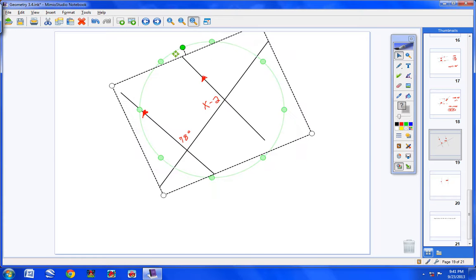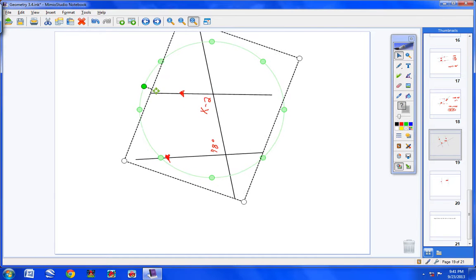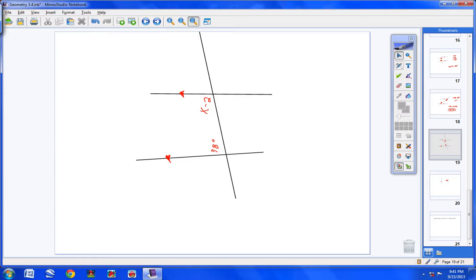Now, again, if this helps you, fine. If not, don't worry about it. I think it's the best way to do it. There we go. And so we have two parallel lines cut by a transversal. Now, this is interior and this is interior. They're both on the inside of the two parallel lines. And notice they're both on the same side. So we call these two angles same side interior angles or consecutive interior angles. And they are not congruent.